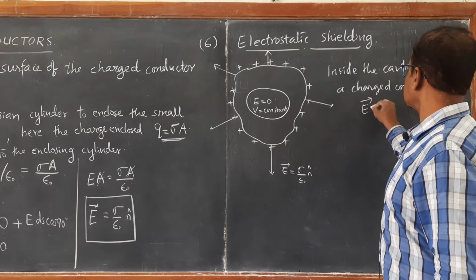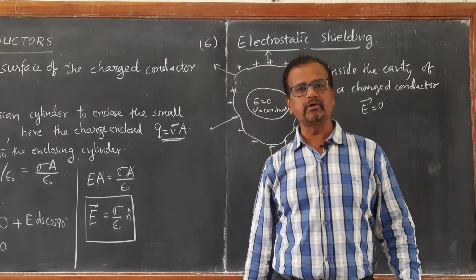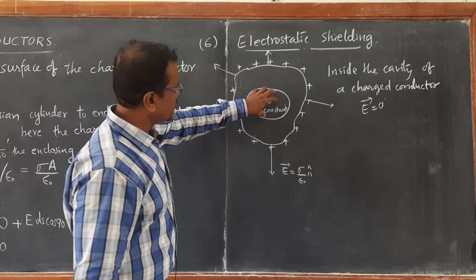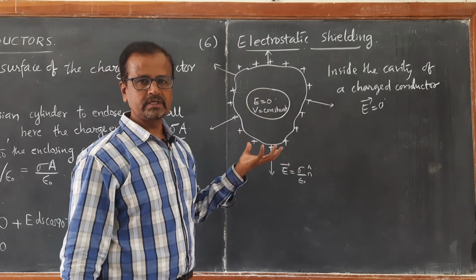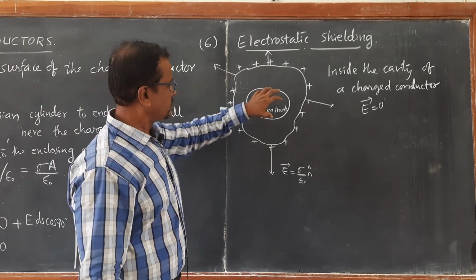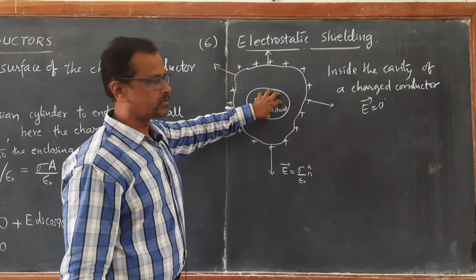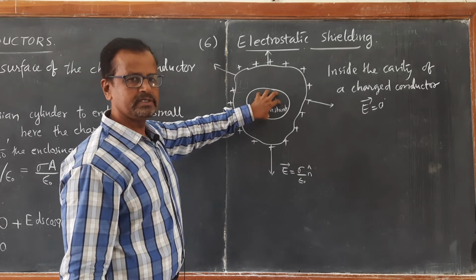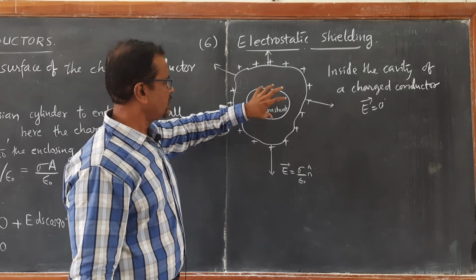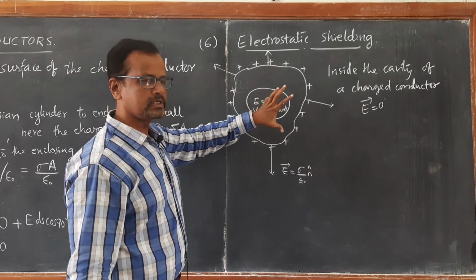the electric field is 0. The electric field is 0 because it does not have any net charge inside. We have just now observed the net charge inside this cavity is 0. When the net charge inside this cavity is 0, definitely the electric field is 0, and throughout this cavity the potential is constant.